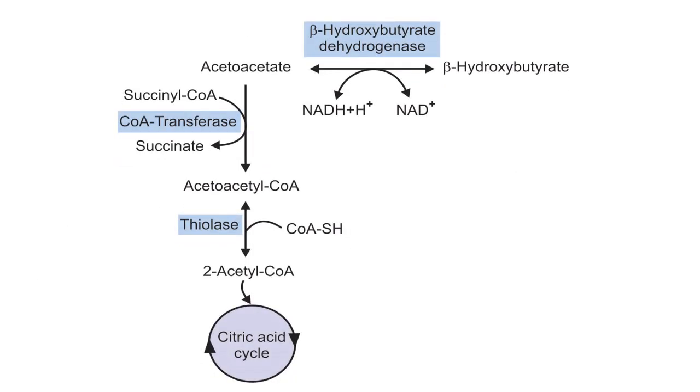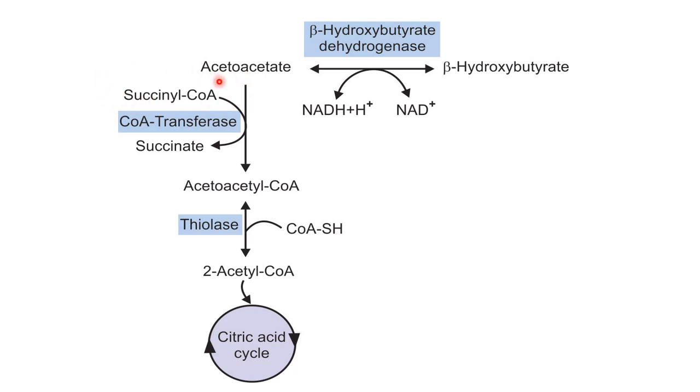So this is the picture showing how these ketone bodies are utilized for the energy purpose. The beta hydroxybutyrate gets converted to acetoacetate by the beta hydroxybutyrate dehydrogenase enzyme. Now this acetoacetate gets activated to acetoacetyl CoA by the coenzyme A transferase enzyme, which transfers coenzyme A from succinyl CoA.